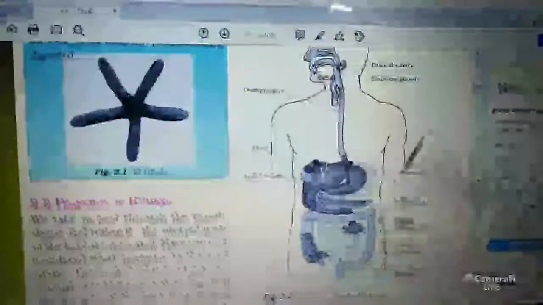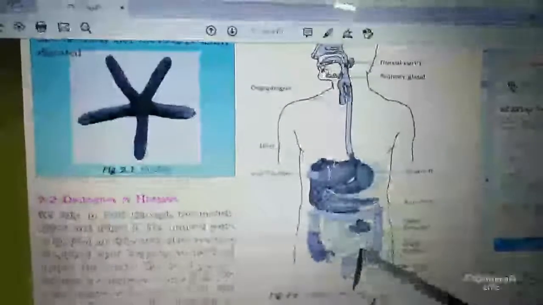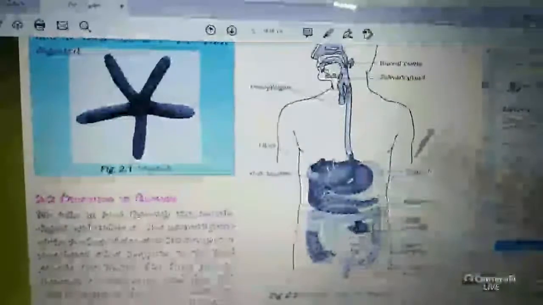This fecal matter comes out from the anus. This process is called egestion.